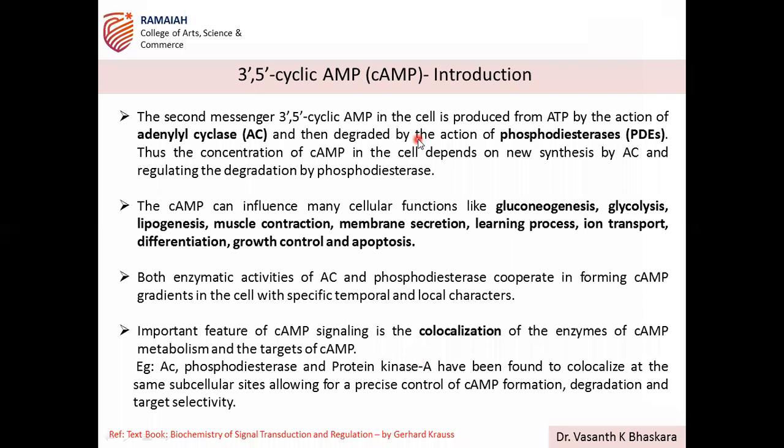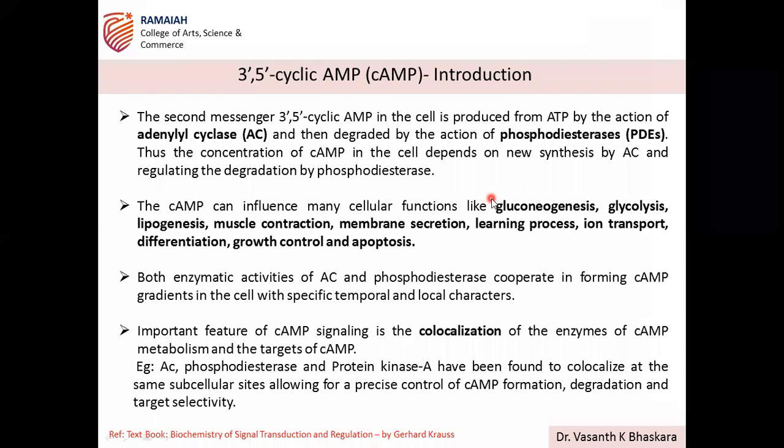So cyclic AMP, as we discussed, is basically a soluble type of second messenger, a very important second messenger in the cell. Now you understood that second messengers are like mediators which mediate the upstream signal transduction with that of the downstream effector molecules.